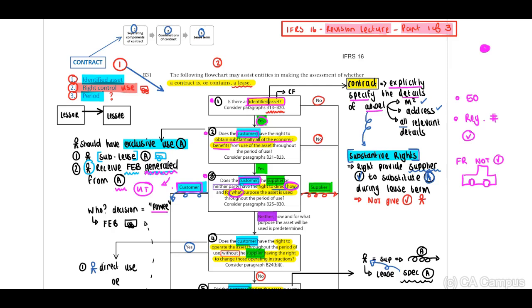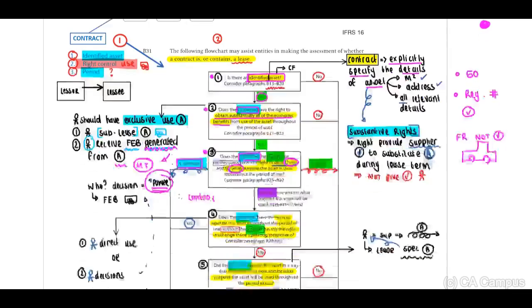Therefore, yes, if we look at the contract, it stipulates that the customer, UberTrack, can use these vehicles at its own discretion throughout the period. Therefore, yes, it has the power. Therefore, yes, it has control, the right to control the use.